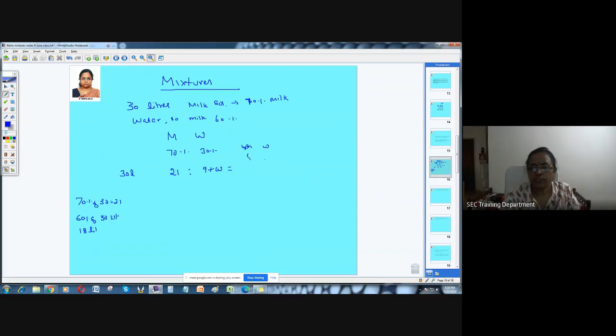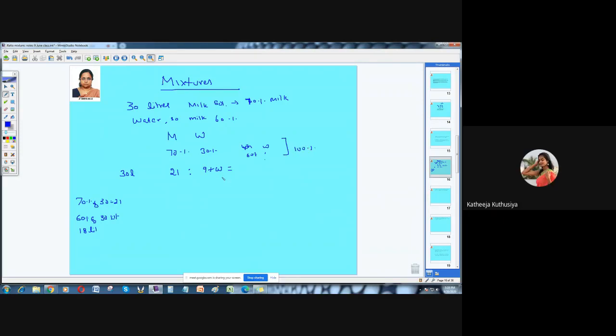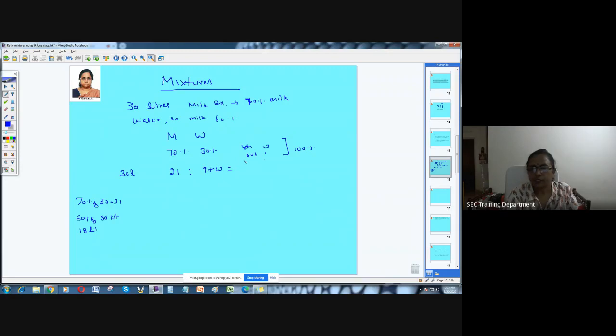How much of milk is there? Milk and water. Milk is 60%. Water will be? When milk is 60%, how much will be water? Whenever you consider anything, overall it is going to be 100%. When I say in your class 60% students are present, that means 40% are absent, correct? When you consider anything, we are going to compare with respect to 100 in terms of percentage.